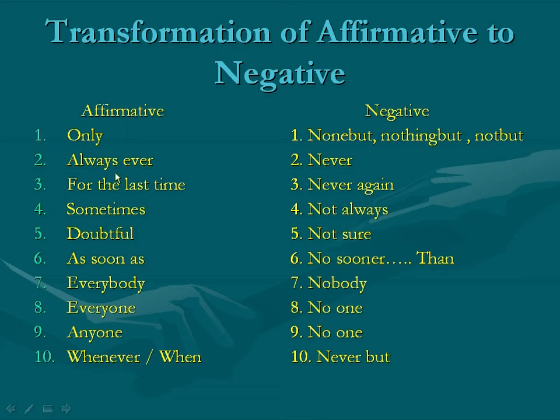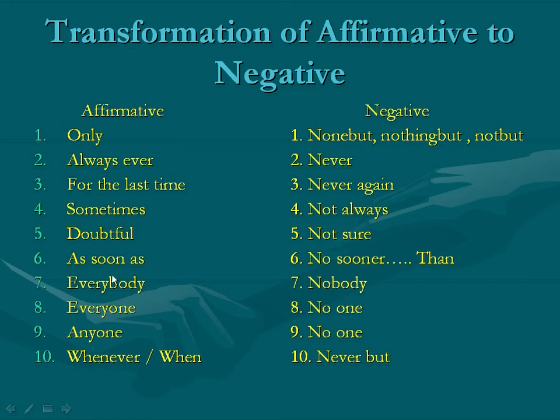When there is always or ever, we should use never while changing it into negative sentence. Then for the last time, we can use never again. When there is sometimes, we can use not always. Then doubtful, not sure.